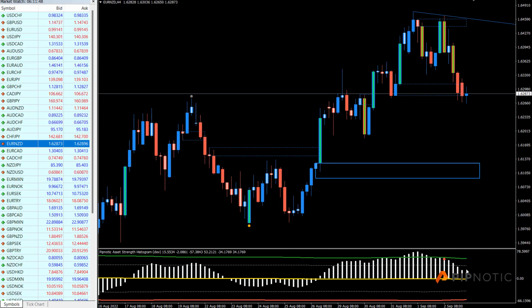higher, but the histogram, which is essentially the underlying value of the asset, going lower. So there's a disconnect. When we have asset prices going higher, but the underlying value, or the difference between the two currencies, is in divergence to the price, that means we're likely going to sell. Okay, but for this one here, we got the signal right here.